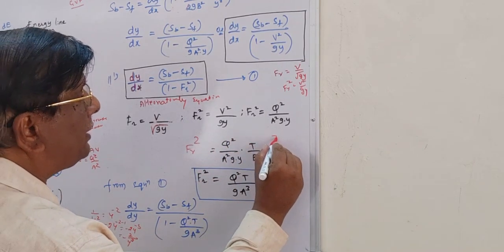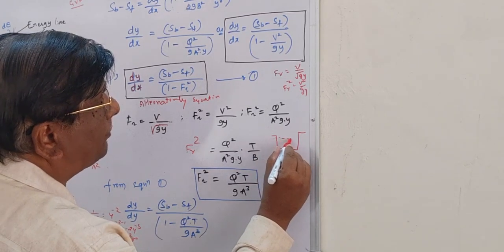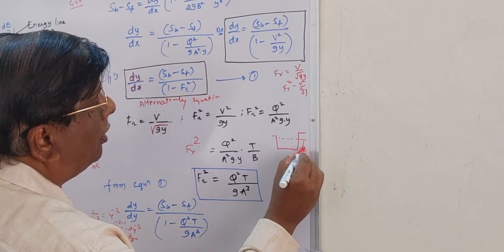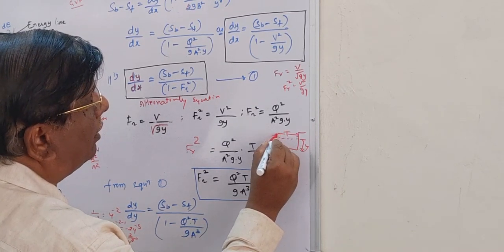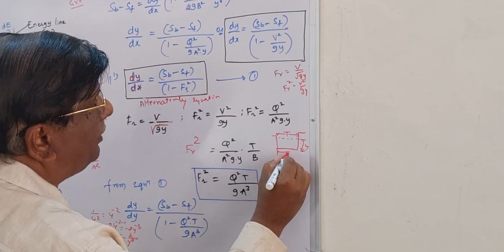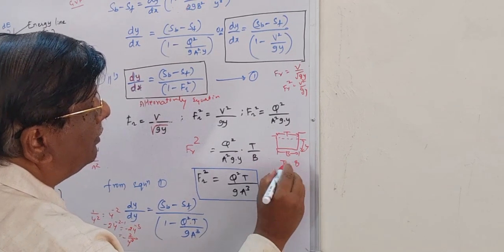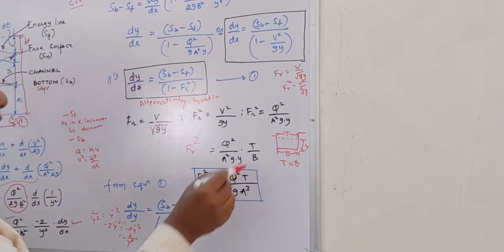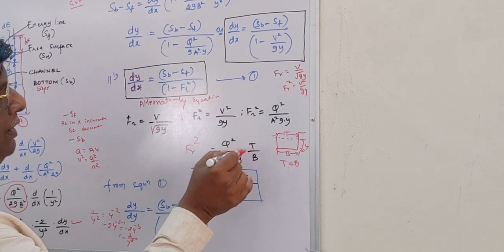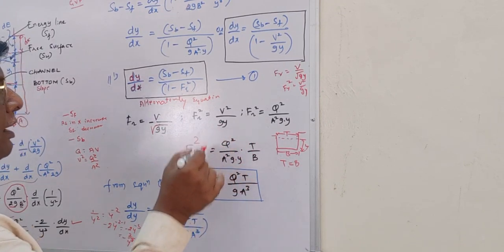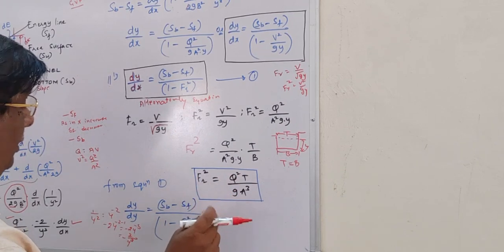This is your rectangular channel, and this is the depth of flow in the channel. This is the top width T, and this is the bottom width B. So here T is equal to B. So I am multiplying by some ratio, that is T by B. This T by B cancels, so ultimately you will get the same term. So Fr square is equal to Q square T by g A cube.